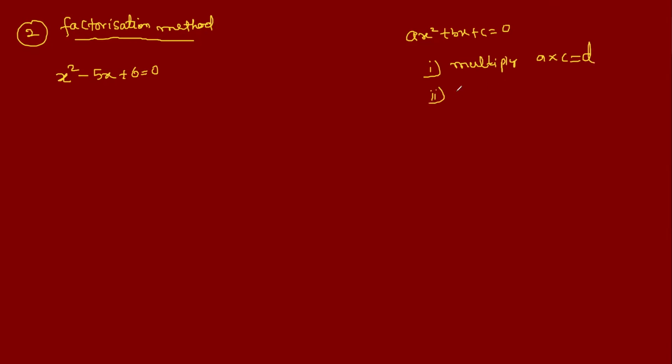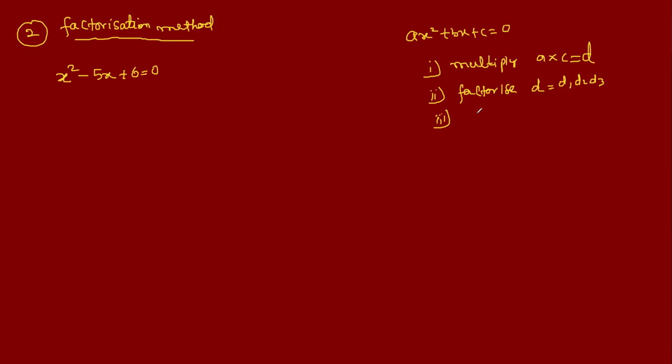Second step is factorize d. Let's suppose its factors are d1, d2, d3 and so on.